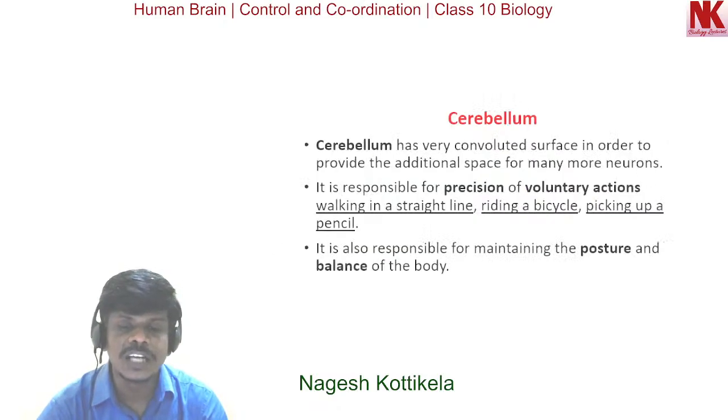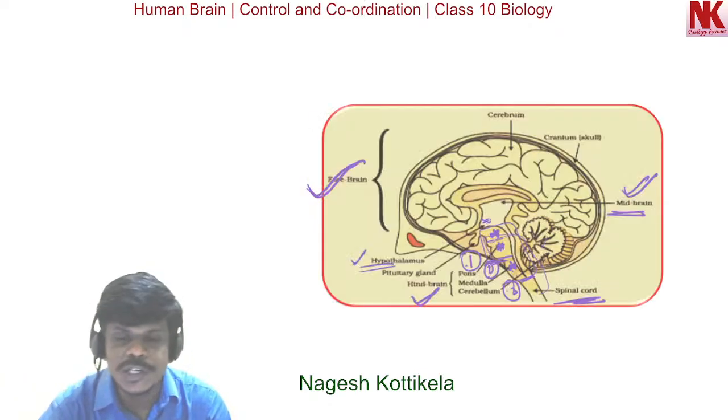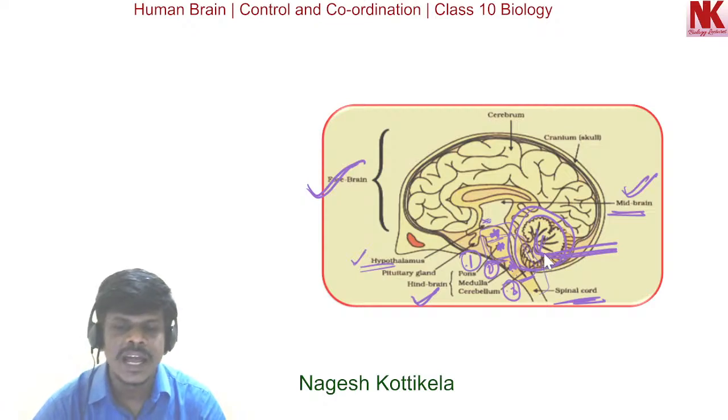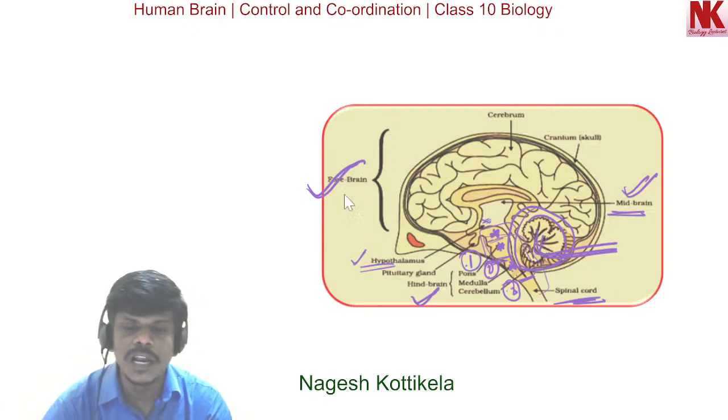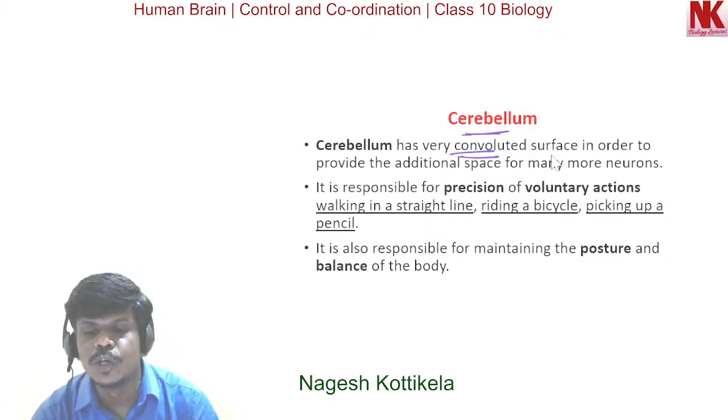Now after that, one more very important part here, the cerebellum. You can see here in the picture, this part is what we call cerebellum. And this part, the cerebellum, has a few very important functions to perform. Cerebellum has very convoluted surface.